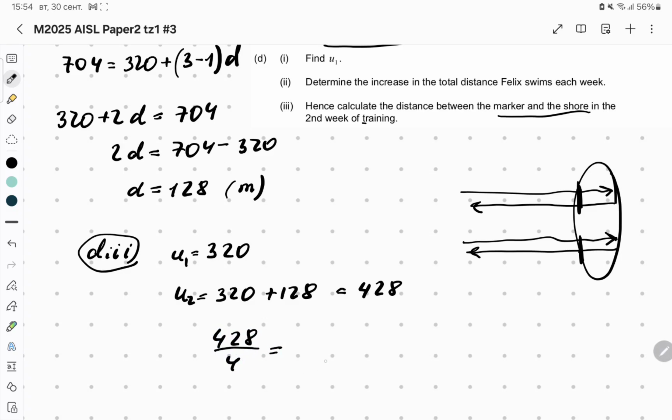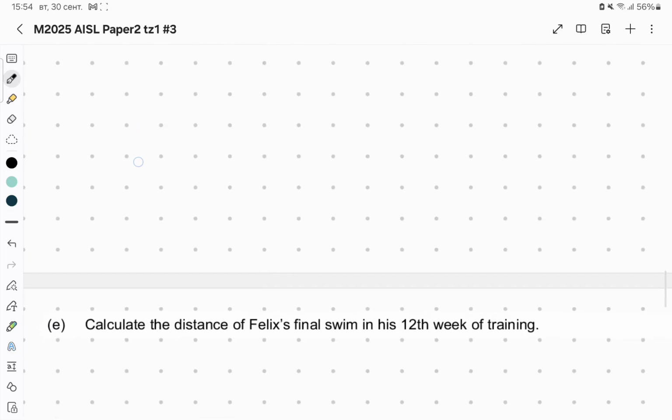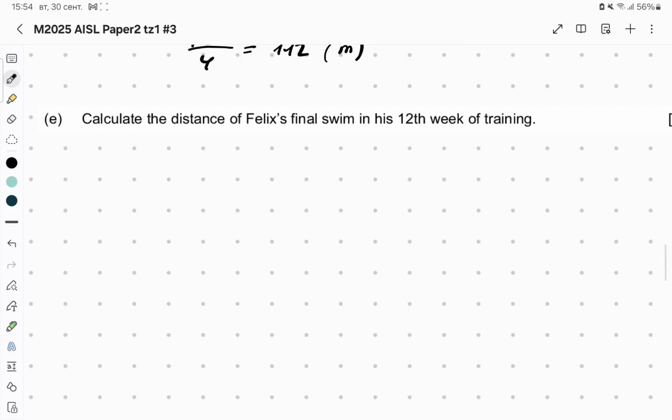So this is 112. So the distance between marker and shore in the second week is 112 meters.